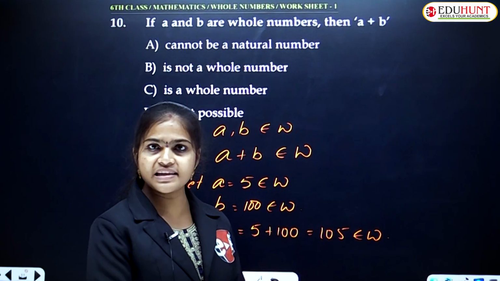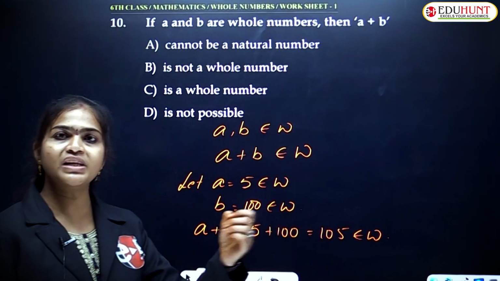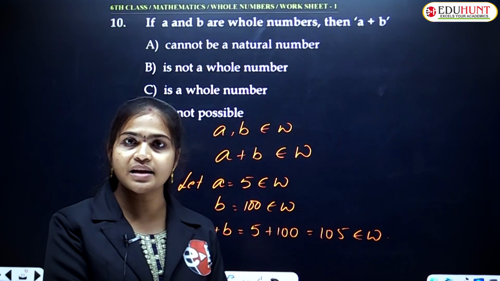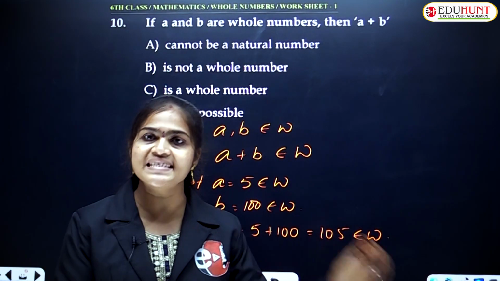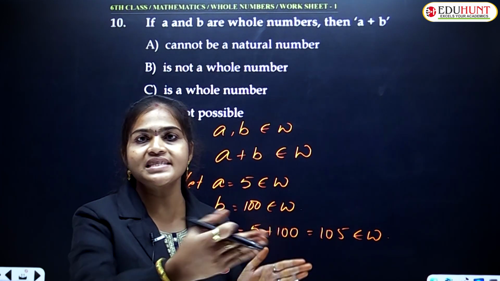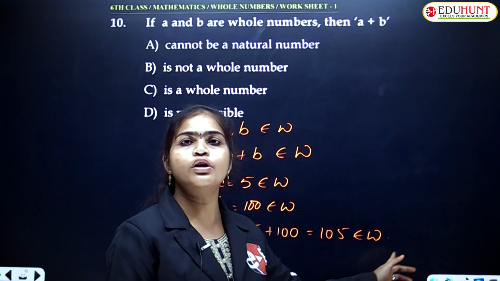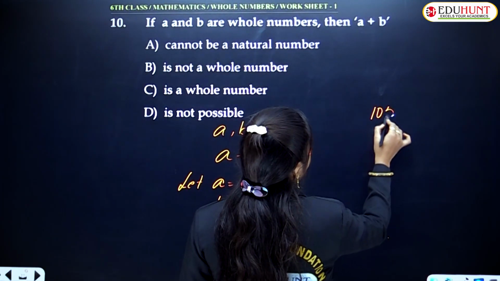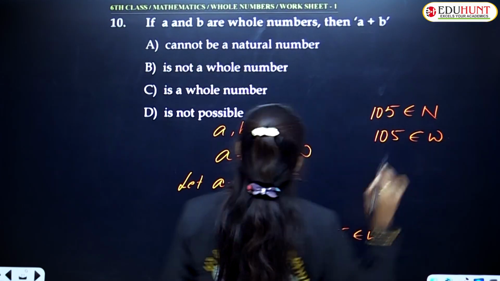Of course, natural number is a whole number. Here in that set of whole numbers, only 0 is there. What is the difference between natural number set and whole number set? In the natural number set, the smallest number is 1. And in whole numbers, what is the smallest whole number? 0. 0 only added. Along with that 0, all the left over numbers are natural numbers only, in whole numbers. So as per that condition, here we can say that 105 is a natural number, that is a whole number. 105 belongs to natural number, 105 belongs to whole number.